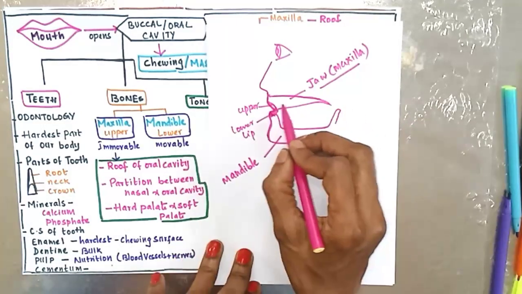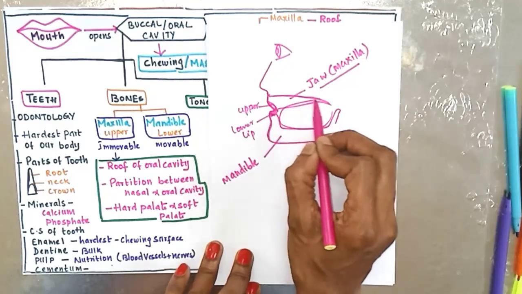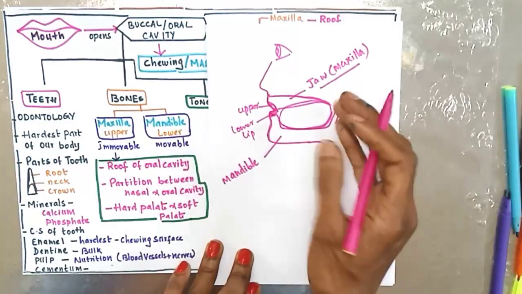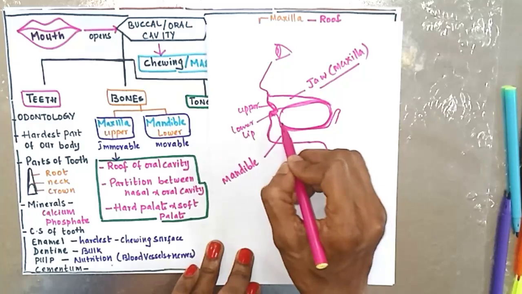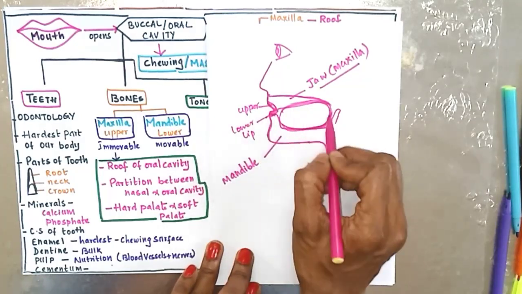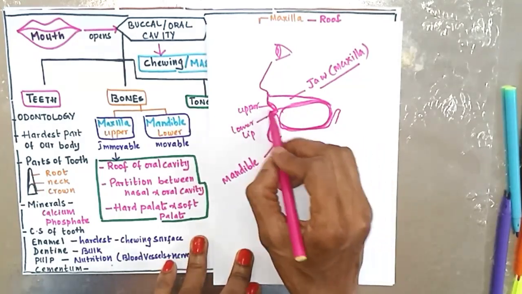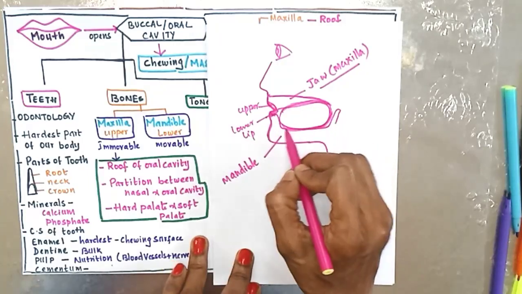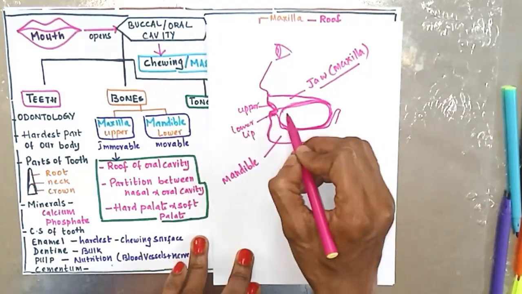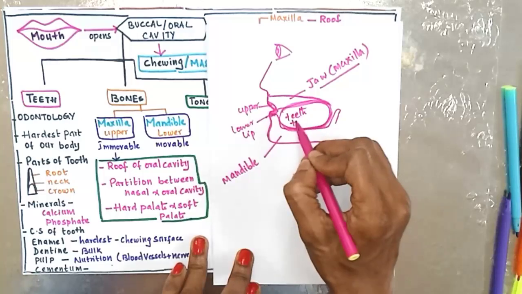Okay, so this is the oral cavity, or the space present inside. So this is the buccal cavity or oral cavity. When you open the mouth, you can see a spacious area. Inside this, you have teeth and tongue.